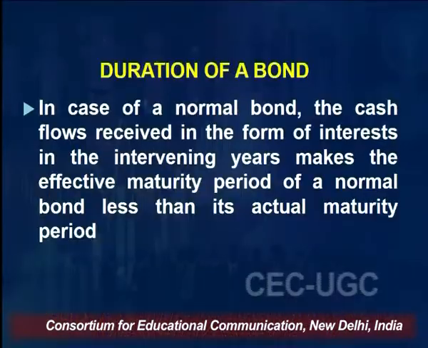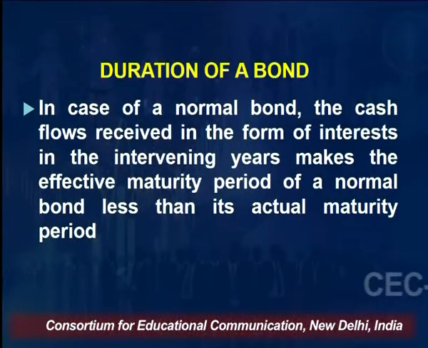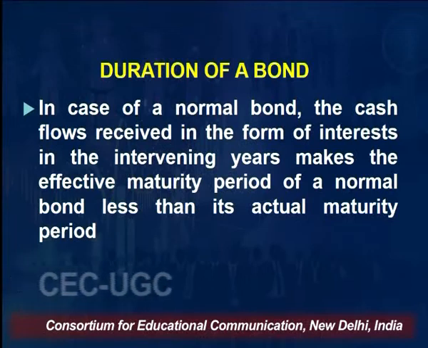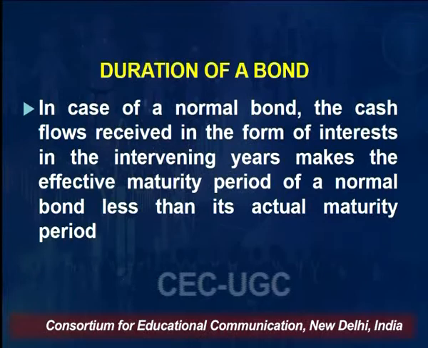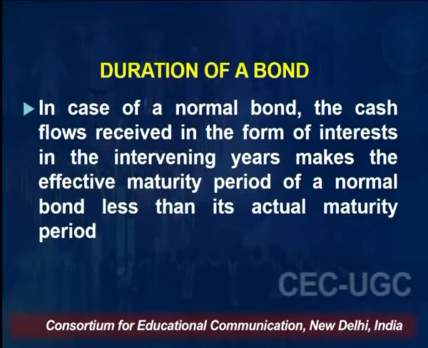In case of a normal bond, other than the zero coupon bond, the cash flows received in the form of interest in the intervening years make the effective maturity period of a normal bond less than its actual maturity period. As I just said, in a zero coupon bond, the duration of the bond is equivalent to the maturity period.